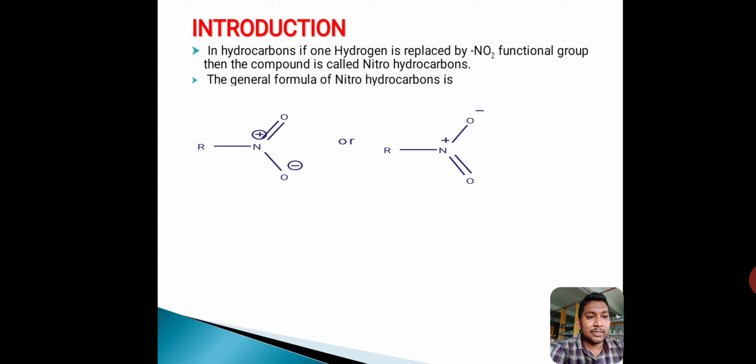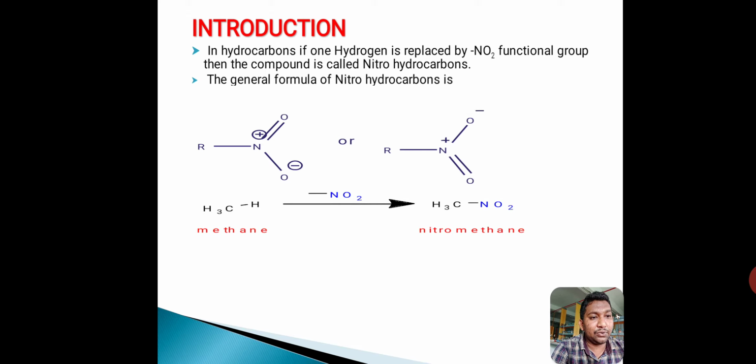For example, methane is an aliphatic alkane. In methane, the hydrogen atom is replaced by NO2 group. It will give CH3NO2, nitromethane. It is the best example for aliphatic nitroalkanes. And similarly, CH3CH2NO2, nitroethane, CH3CH2CH2NO2, nitropropane. So these are also aliphatic nitroalkanes.